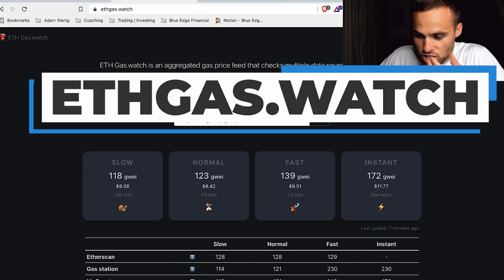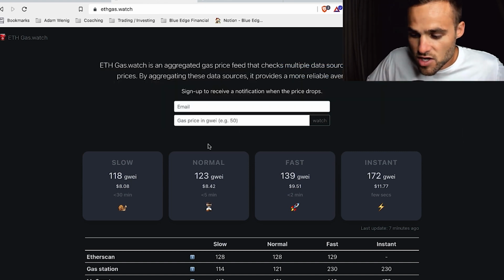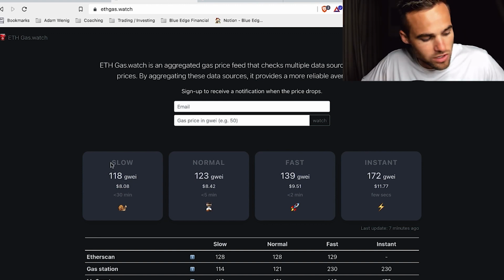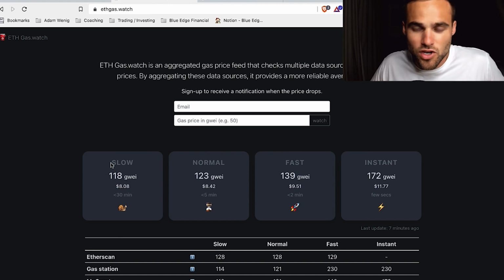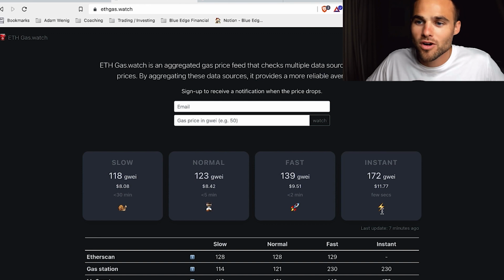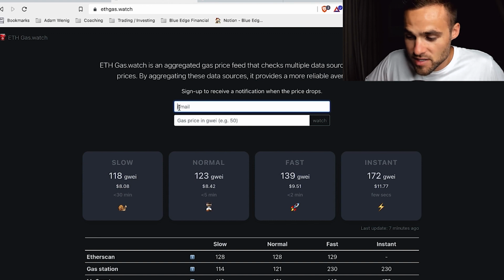Now, with that being said, you can come to sites like ethgas.watch and you can actually check out the different gas prices. So here you can easily see that just like how if you're paying for shipping, you can pay for slower shipping or faster shipping, the same thing when you're dealing with decentralized finance transactions, you can also decide if you want the transaction to go through slower, it's going to be cheaper, or you can push it through faster, but it's going to cost you more gwei, or it's going to cost you more Ethereum, or going to cost you more Avalanche, whatever chain that you're natively interacting on. And you can use a little tool like this where you can basically use a gas tracker where if the price of the gas fees get low enough, it'll actually just send you an email notification.